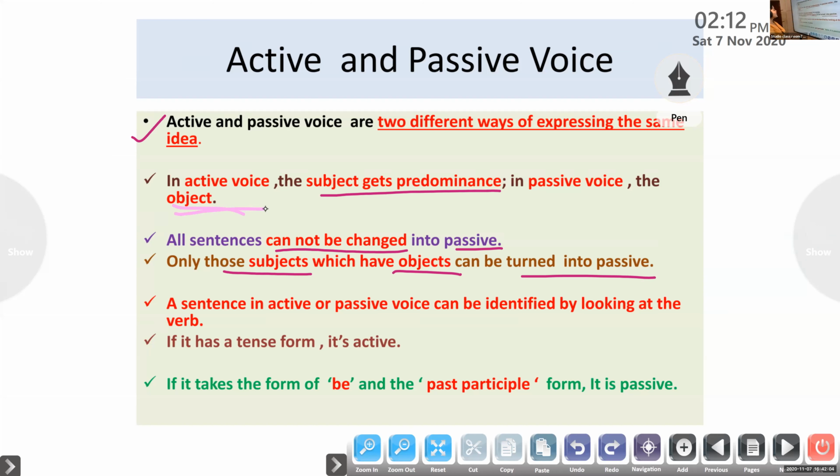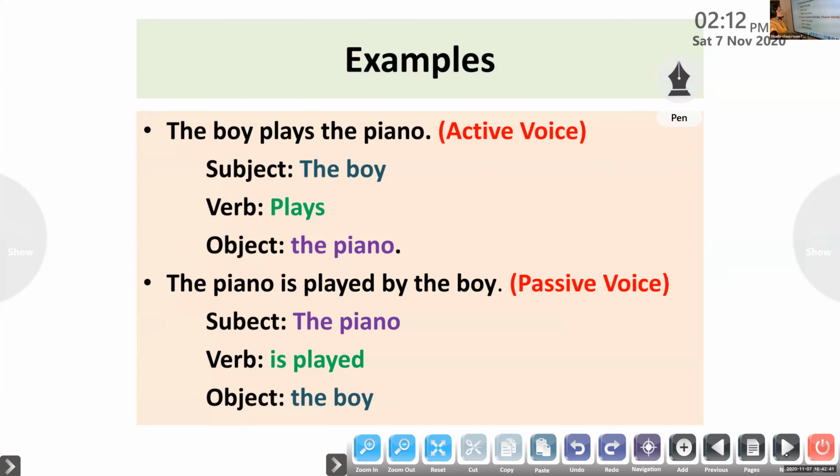Another point, a sentence in active or passive voice can be identified by looking at the verb. If it has a tense form, or you can say if it has a finite verb, it is in active. If it takes the form of be plus past participle form, then we can call the sentence passive voice. Am I clear? All these points are clear. Do you have any doubt? No, ma'am. Now I have an example for you.